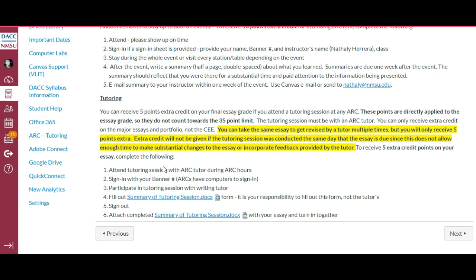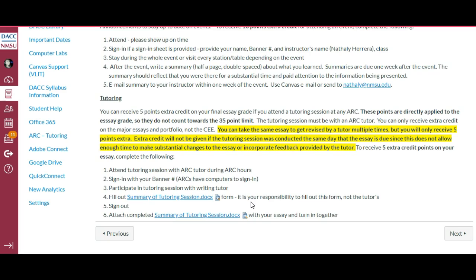After your tutoring session, you have to fill out this summary of tutoring form. Remember that you're the one who's supposed to fill it out, not the tutor. After you've filled it out, submit it with your essay and you get 5 points extra credit. These 5 points are going to be applied to the essay itself, so they don't count towards the 35-point limit.